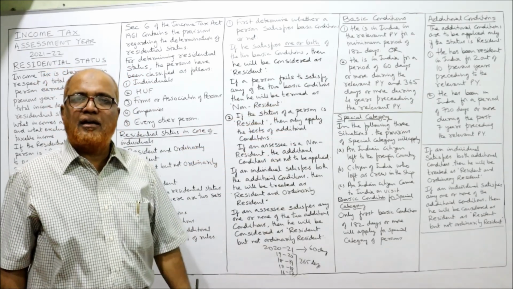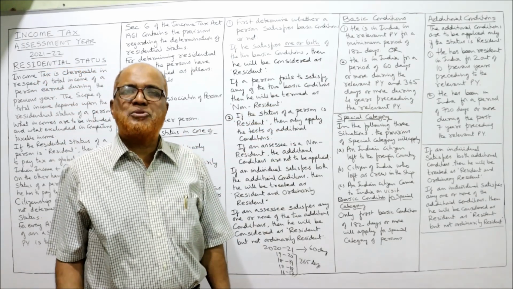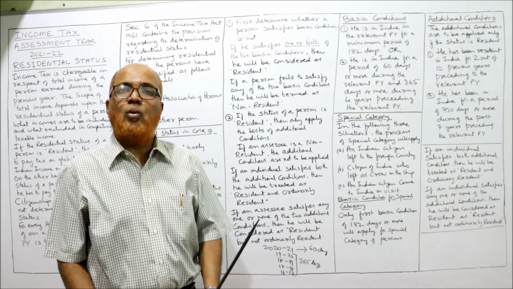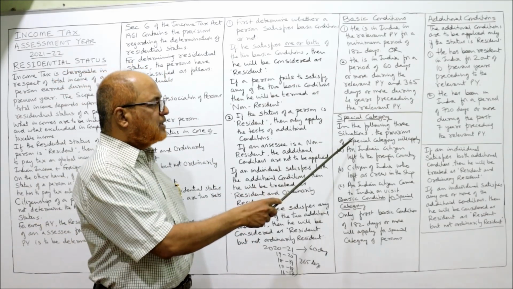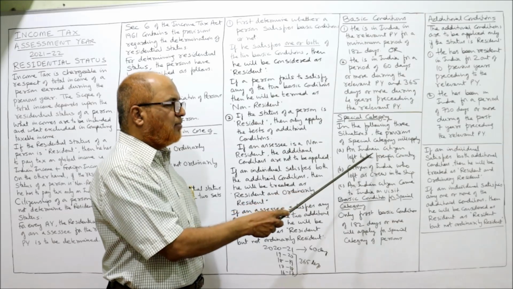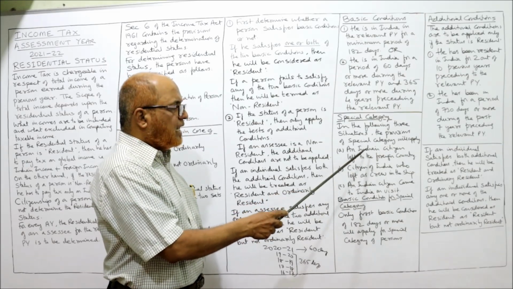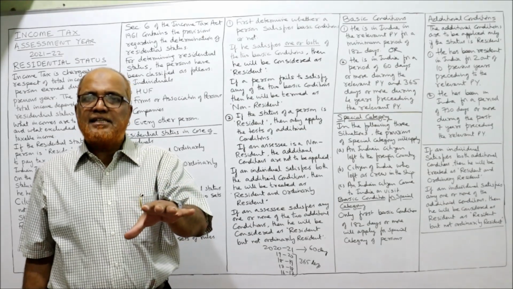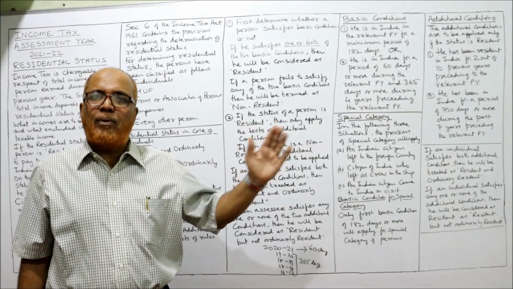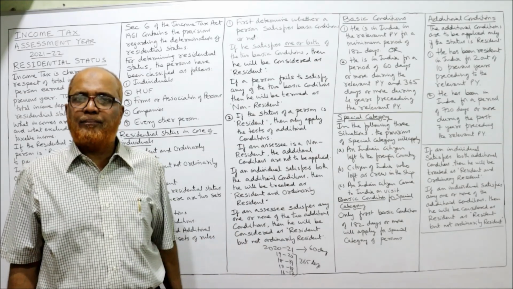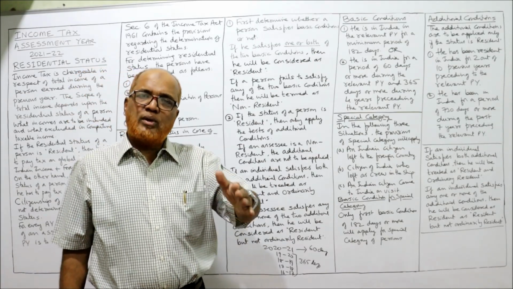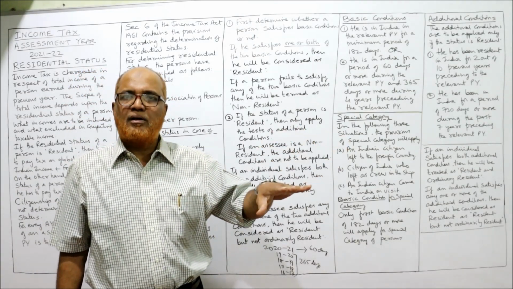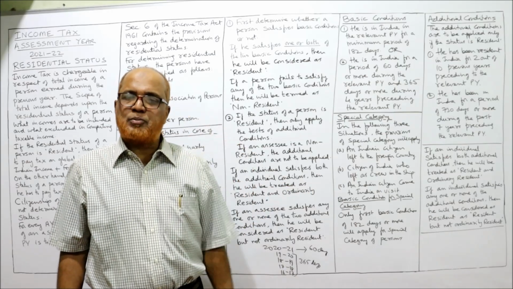Now special category. The Income Tax Act has given some special category of individuals. Who are the special category? In the following three situations, the provision of special category will apply. What are the three situations? An Indian citizen who left for a foreign country, going abroad for a job normally. That is the first special category.